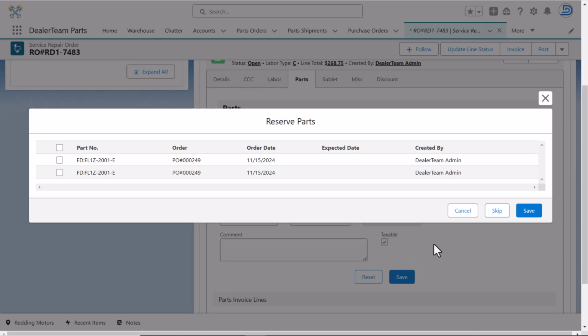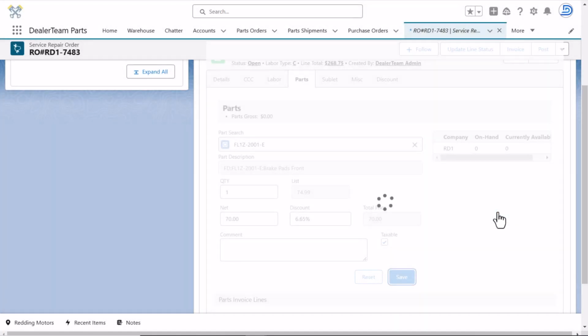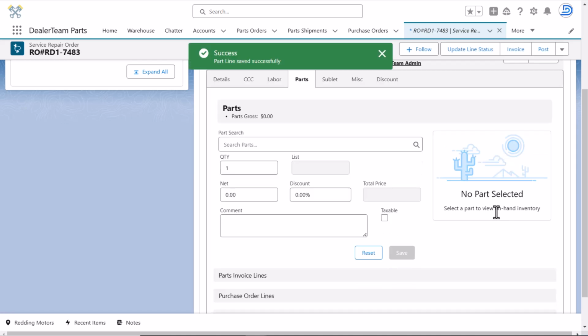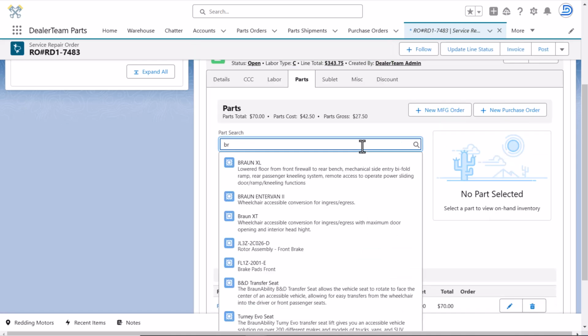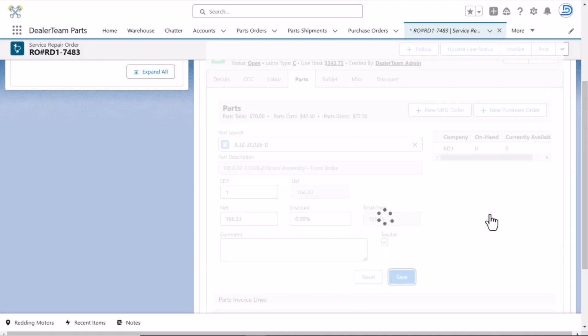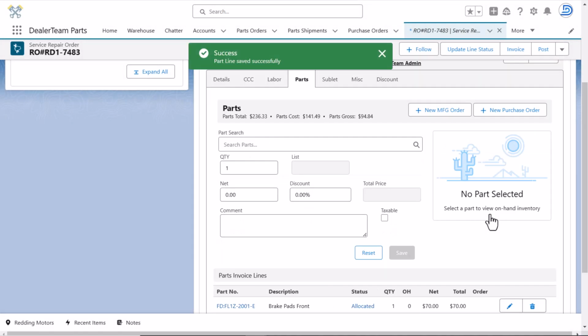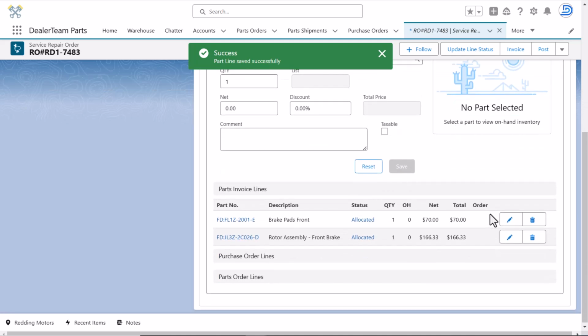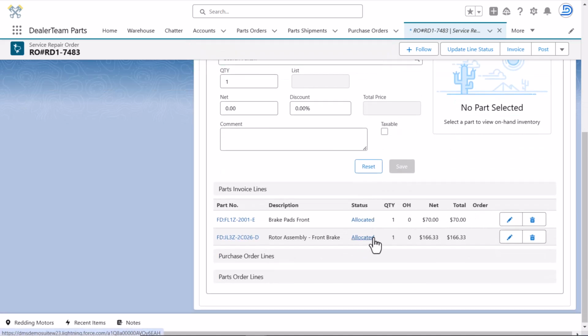You can choose to reserve parts on available open orders. In this case, we'll skip and create our own. The parts will show under parts invoice lines with a status of allocated.